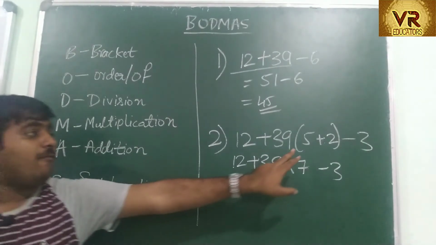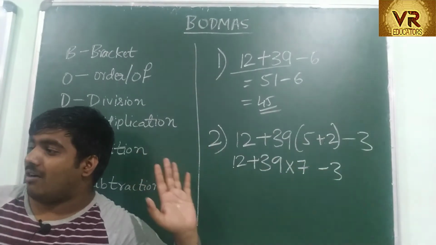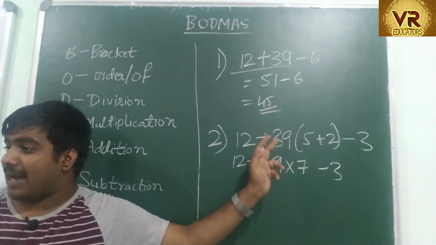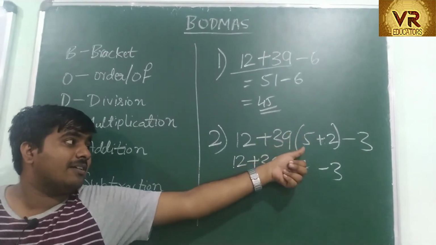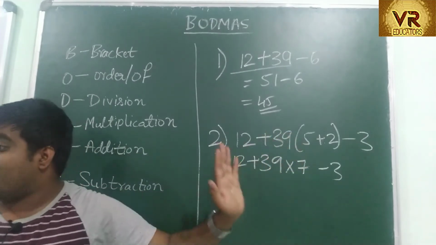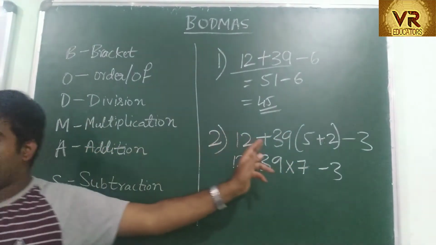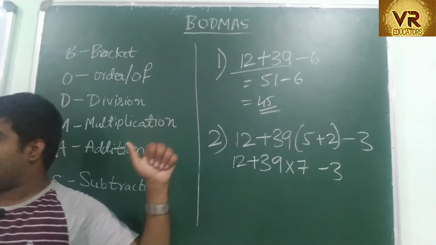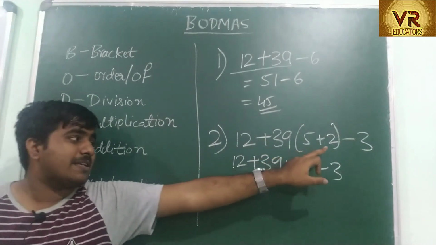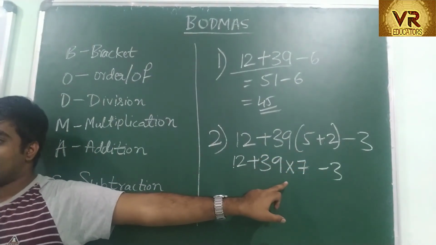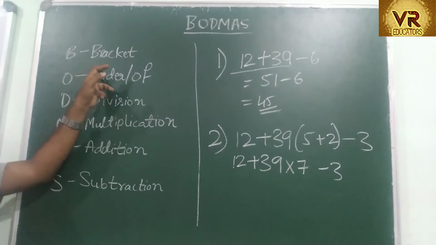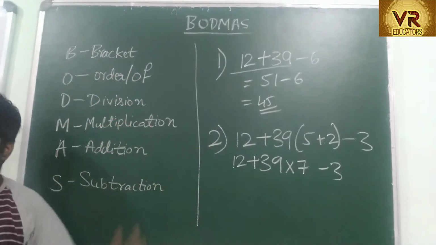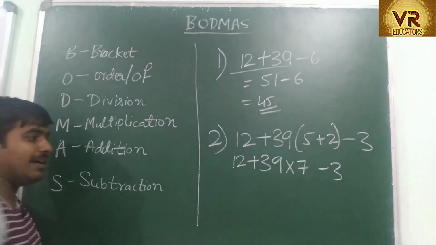Listen here. 5 plus 2 is 7. You have solved the bracket. But there is no symbol in between. So whenever the bracket is given, the number before or after it without a symbol will be multiplication. That is why 5 plus 2 is 7, and it becomes multiplication. Now you can check. Bracket is over. Next division is not there. Next multiplication is present. First you have to solve multiplication.